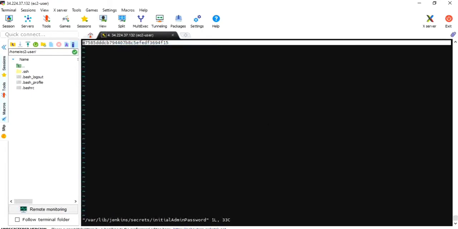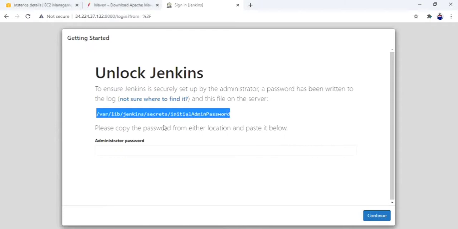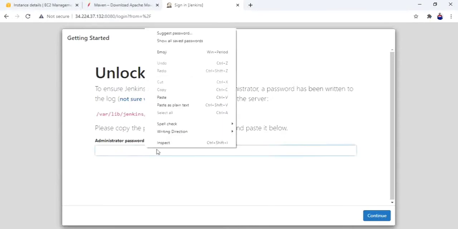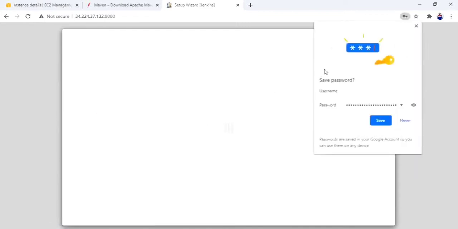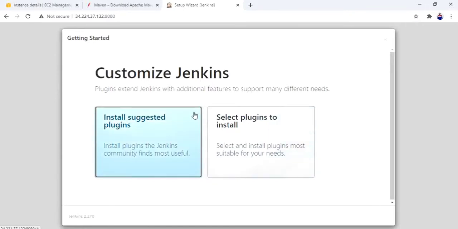Copy, paste. Okay, Jenkins has been unlocked. We have to install suggested plugins, or we can choose plugins. Let me go with the suggested plugins as of now.